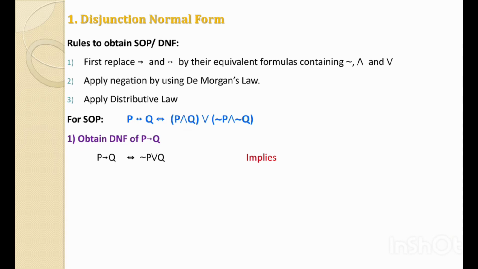P implies Q, as per our first rule, we replace the implies and double implies first. By using the implies formula, we can write down not P or Q. Now, not P or Q is one elementary sum term. It is an elementary sum, but it is not a sum of product. Then we can use the negation law to convert the elementary sum term into the elementary product term.